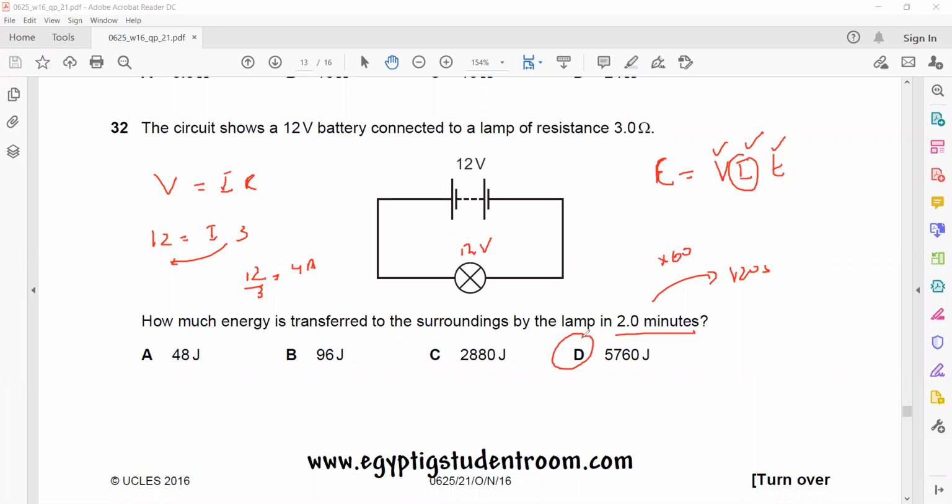So D is the right answer. V is the voltage, which is 12. I is the current, which is 4. And the total time is 120. So you'll get D as an answer.